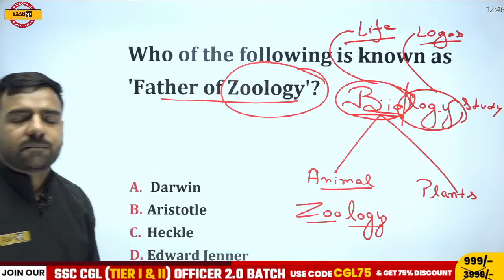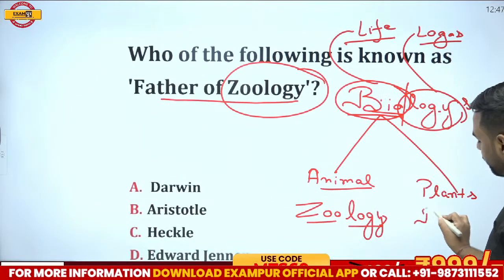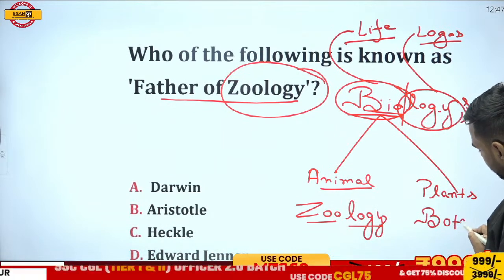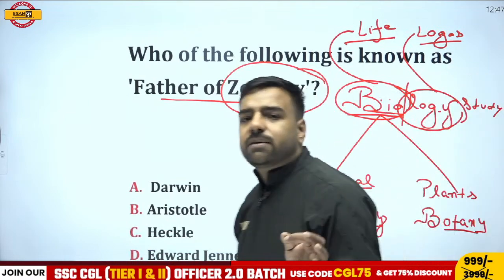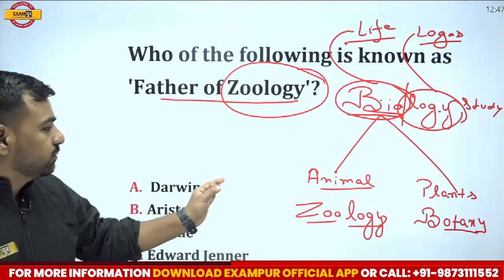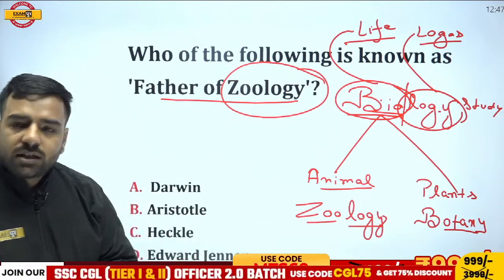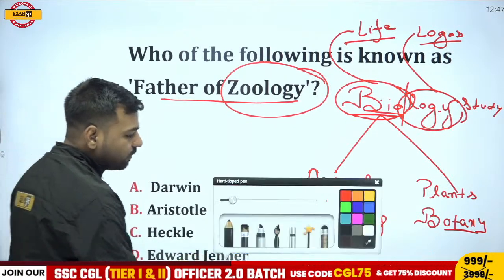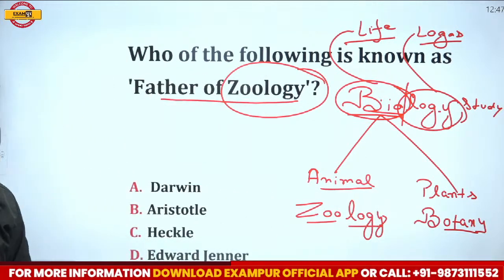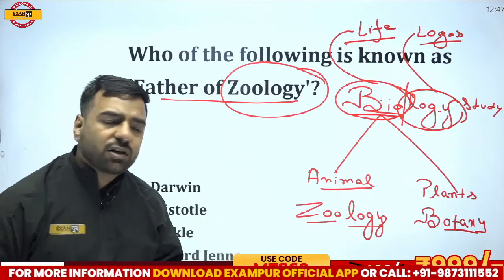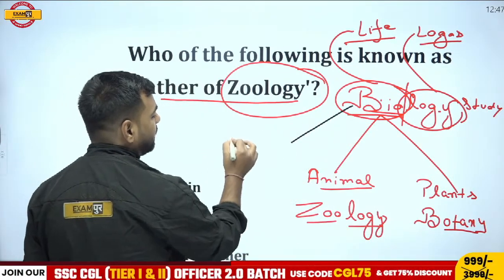In the similar manner, if I talk about plants, what do we have? We have botany. Now, what is asked in the examination? Study of animals, you can talk about zoology over there. Study of plants, you can talk about botany over there. Now, the question is also asked, who is the father of bio, who is the father of zoology, and who is the father of botany? Now, what will you do? For the bio part, remember, who is the father of biology? He is Aristotle.